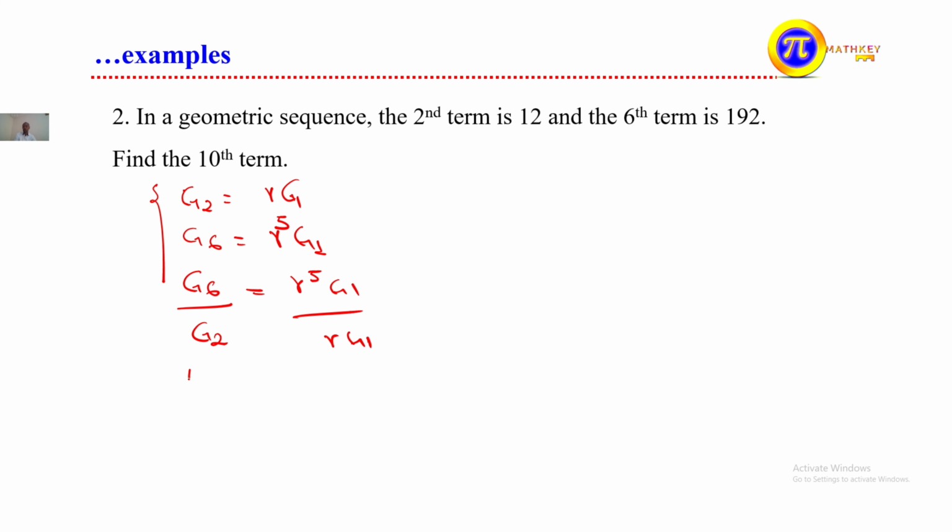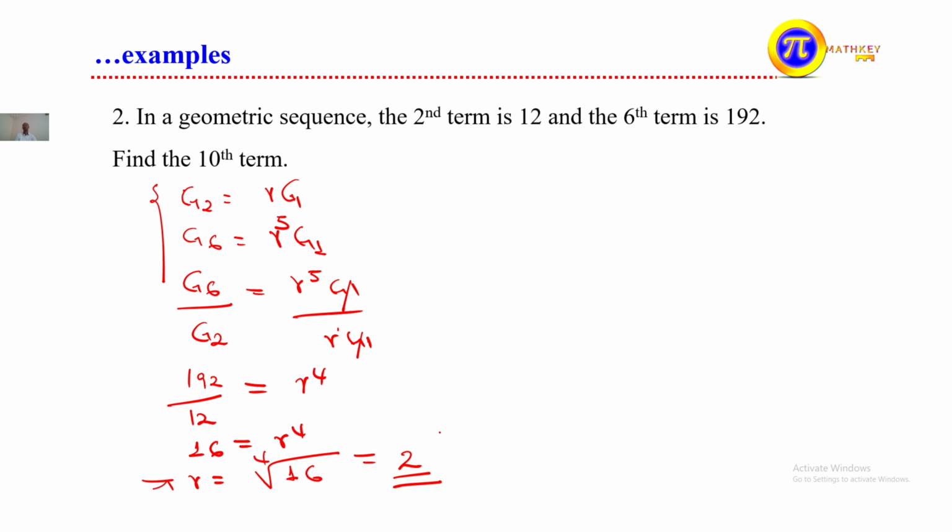g6 is 192, given, divided by g2, that is 12, is equal to r to the power of 5 times g1 over r times g1. We cancel g1 by g1, and what remains is r to the power of 4, because we subtract the exponents, as they have the same base. 192 divided by 12 is 16, so 16 is equal to r to the power of 4. This implies r is equal to the fourth root of 16.